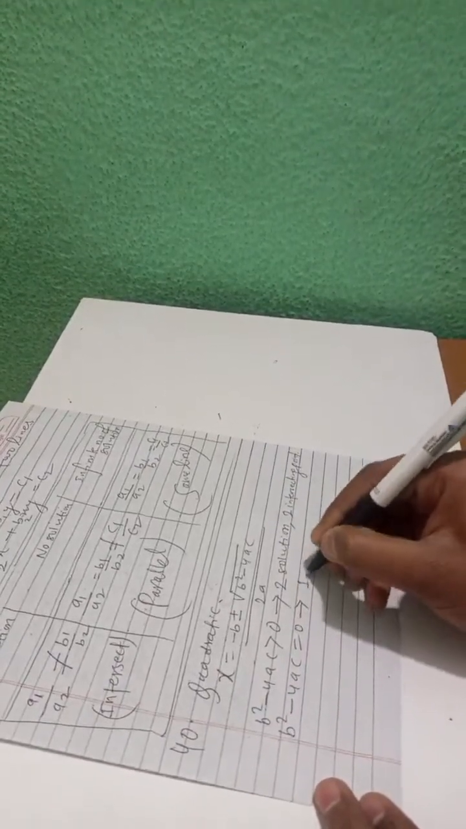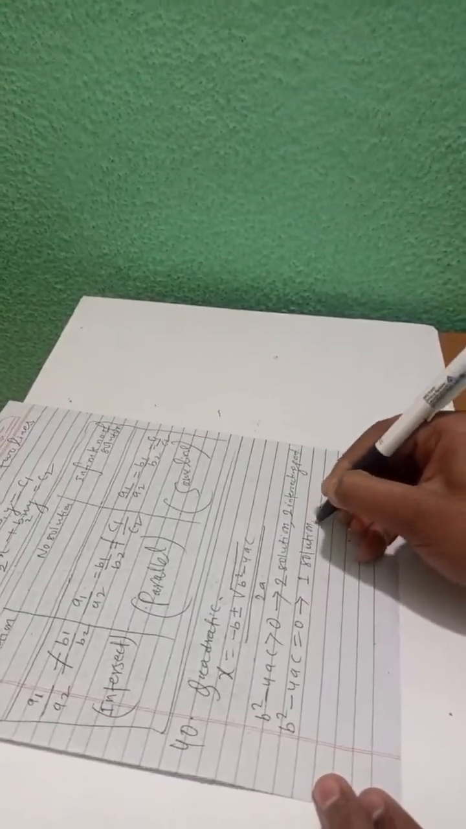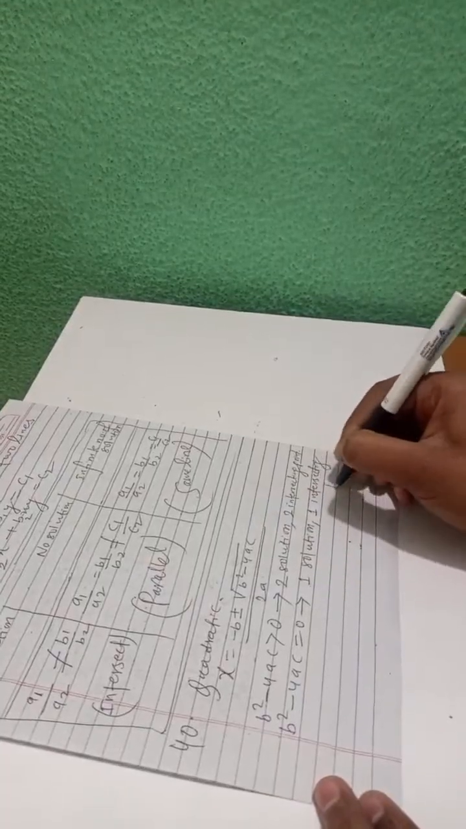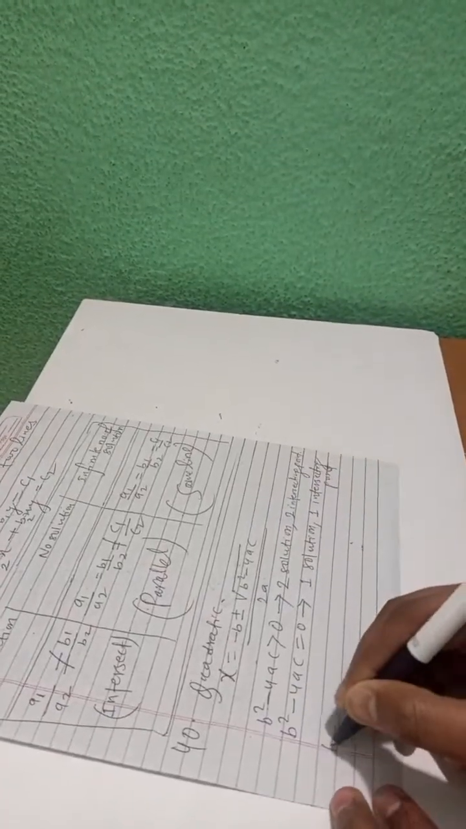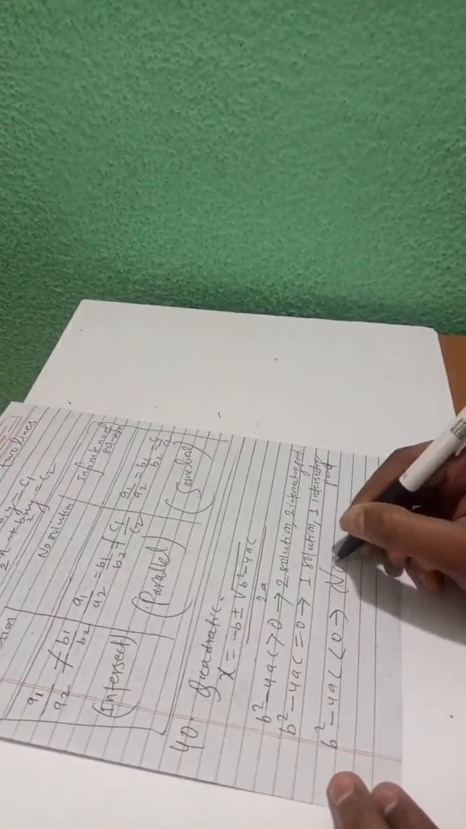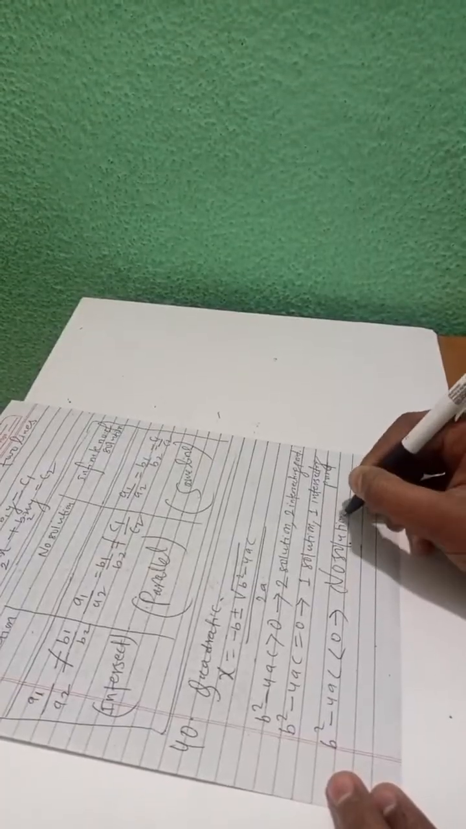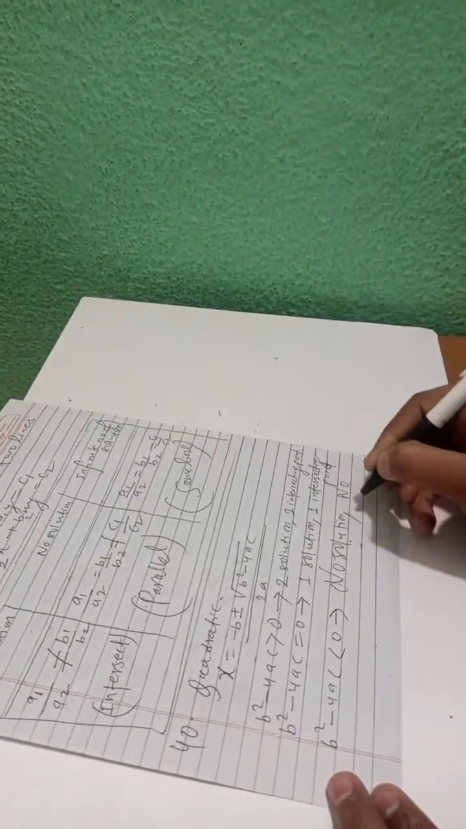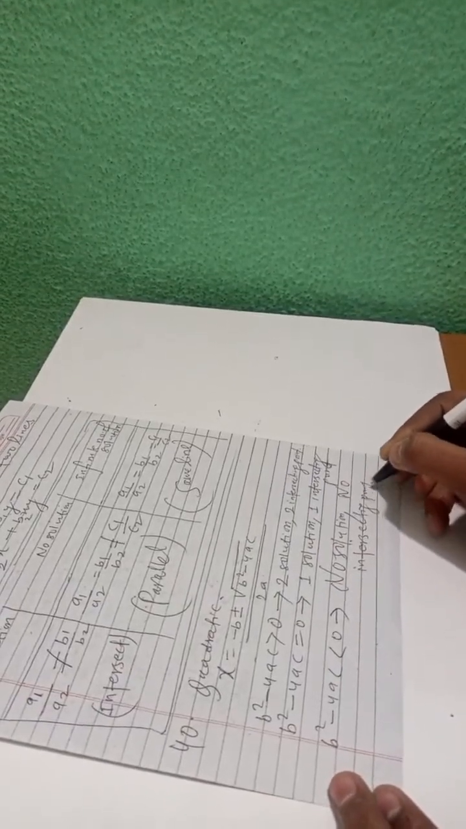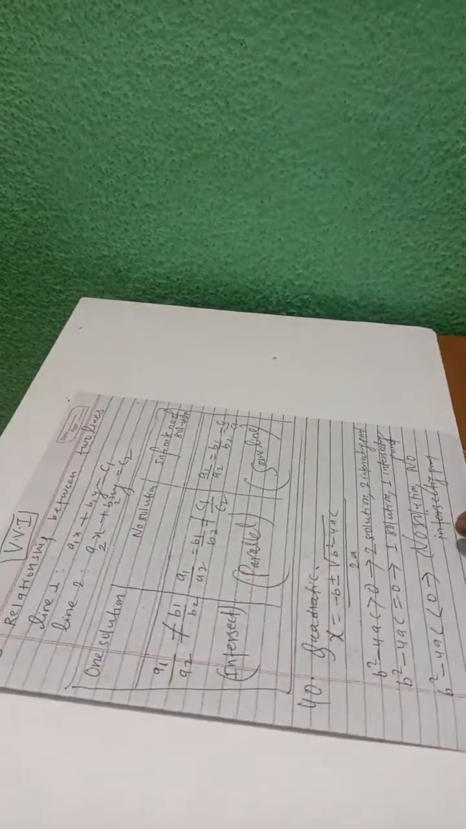If b square minus 4ac is equal to 0, it means one solution, meaning there is one intersecting point. If b square minus 4ac is less than 0, there is no solution, meaning there is no intersecting point. You have to read all the formulas and concepts, then you will get a good score in coordinate geometry. Thank you to all of you for learning here.